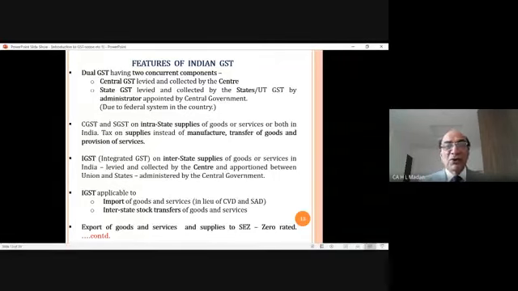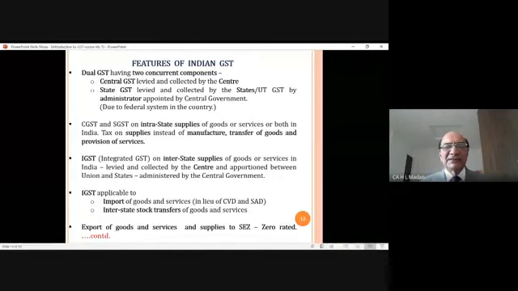Meaning thereby, in order to boost the exports of the country, government says that there will be no tax, that is, it will be zero rated, and whatever ITC you have paid on purchases or on the raw materials used in the manufacture of goods, that ITC will be refunded to you by the government as per set procedures. So export of goods and services, not only this, he says supplies to SEZ.